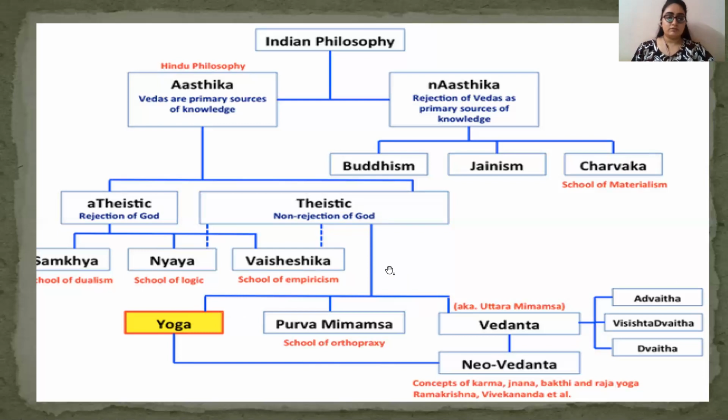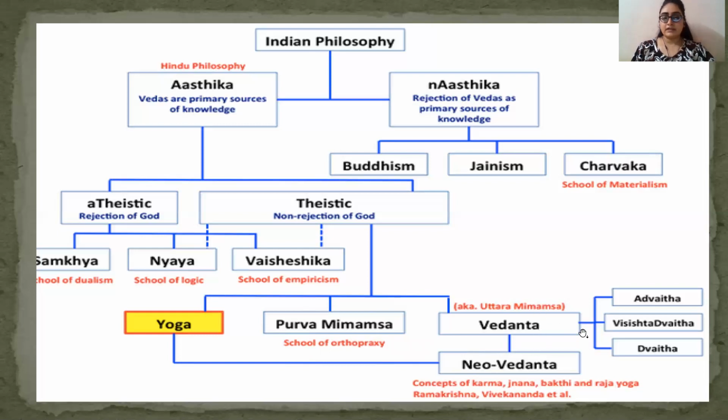Under theistic school of philosophy, which believes in the existence of God, we have Yoga, Purva Mimamsa, which is also called the school of orthopraxy, and Vedanta, or we say Uttar Mimamsa. Just Mimamsa or Purva Mimamsa you can say, and Uttar Mimamsa means your Vedanta. Already a question in prelims has been asked on this: which of the following does not form the 6 schools of philosophy of ancient India. So you have to bring the odd one out. These are the theistic ones.